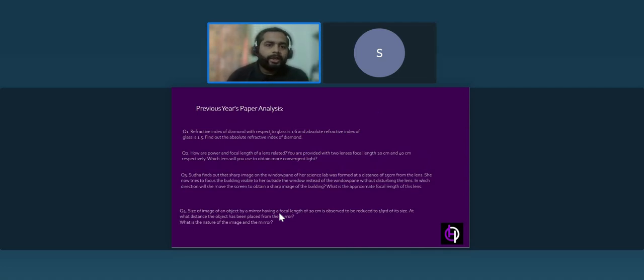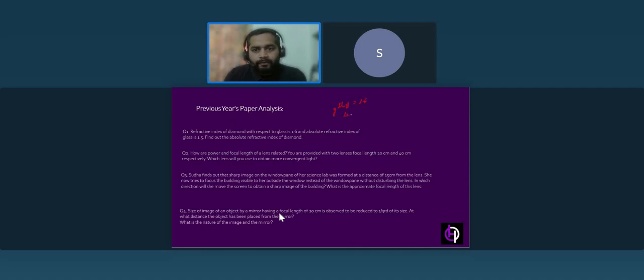So here, in this question, the refractive index of diamond with respect to glass is given. The refractive index of diamond with respect to glass that is given to us is 1.6.